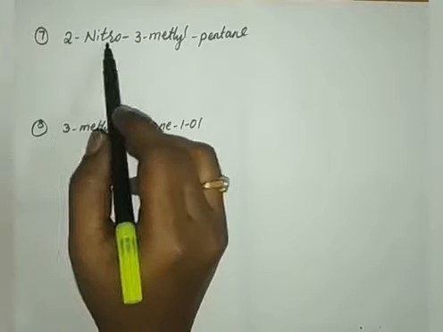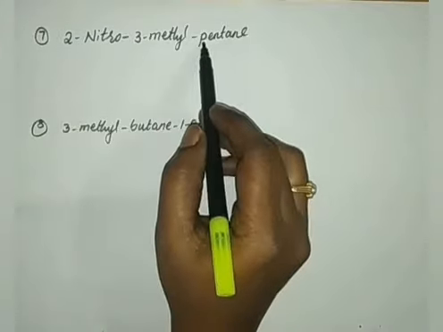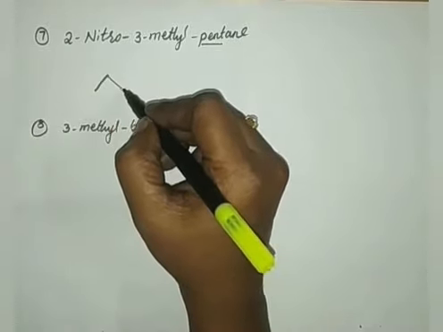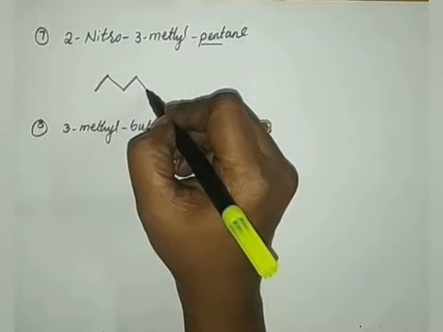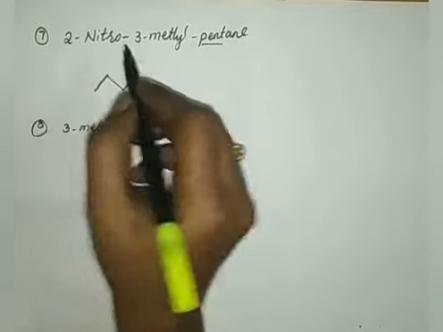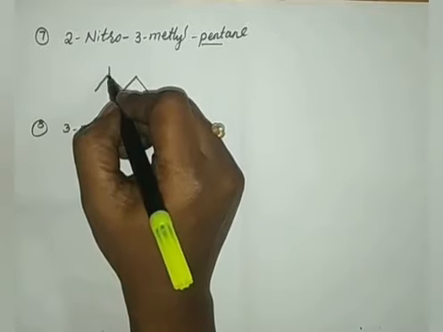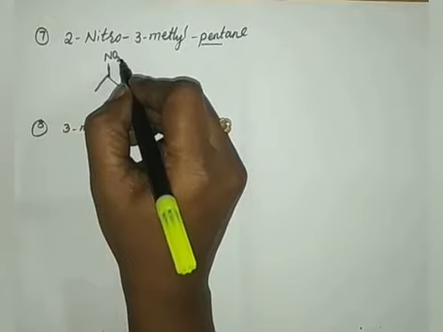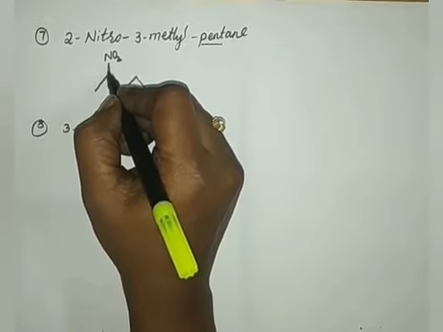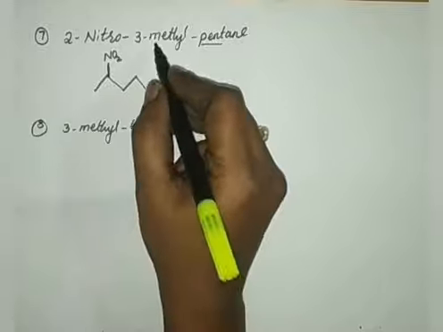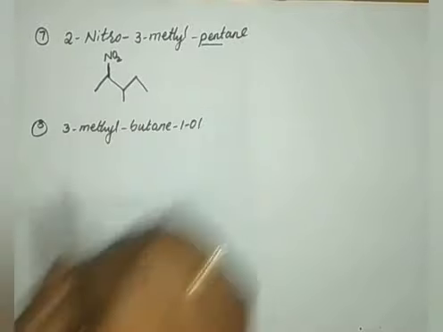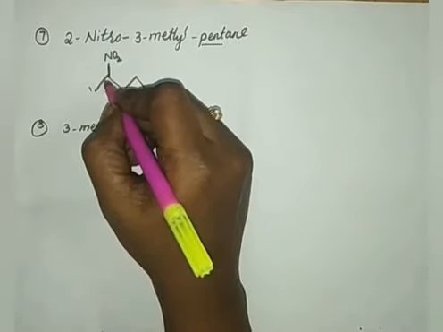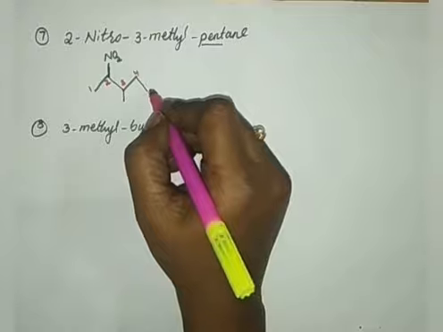Next compound is 2-nitro-3-methyl pentane. Again, look at the prefix pent. Therefore, write a 5 carbon atom chain. No double bonds because it is ane. And the second carbon contains a nitro group. Please remember, nitro group means NO2. N capital, O capital, O subscript 2. This NO2 is called nitro group. And 3-methyl, on the third carbon, a methyl group. This is my 2-nitro-3-methyl pentane. Give the numbering 1, 2, 3, 4 and 5.